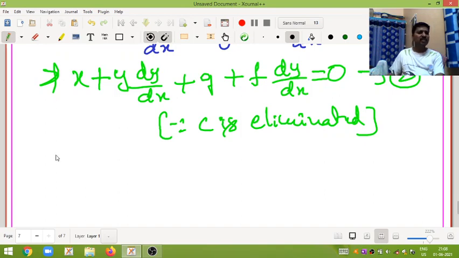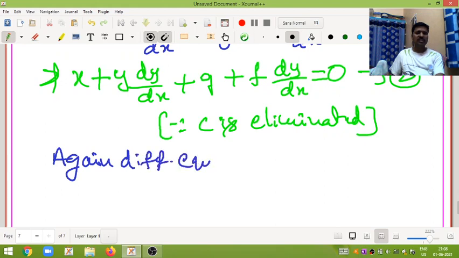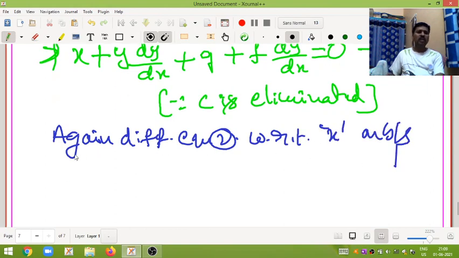Again we want to differentiate equation 2 with respect to x on both sides. The differentiation of x is 1.